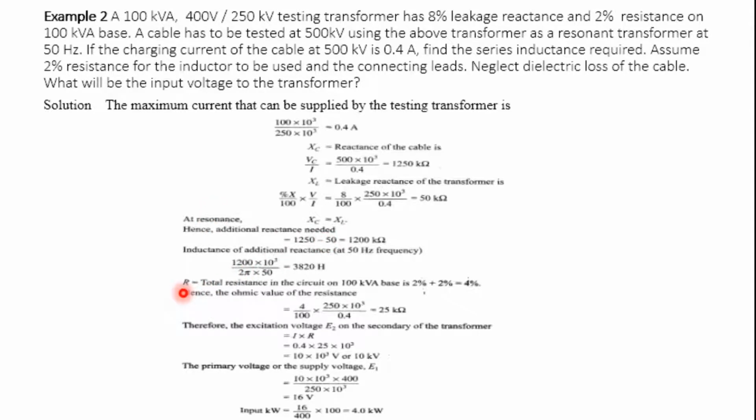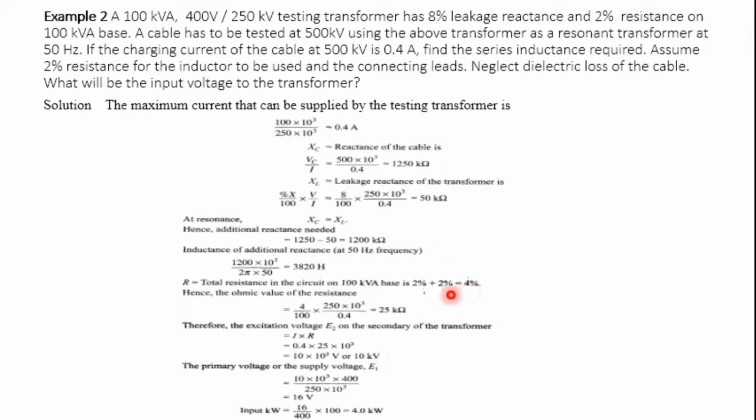Then we have to calculate the total resistance. The total resistance is 2% given in the numerical on the 100 kV basis, and also there is a 2% resistance for the inductor, meaning the connecting lead. 2 plus 2 gives 4%. It is not only 2%; another 2% is present because of the inductor which we are using.